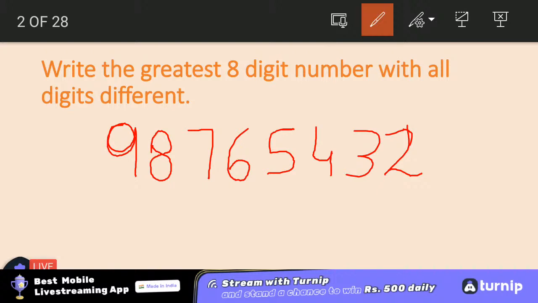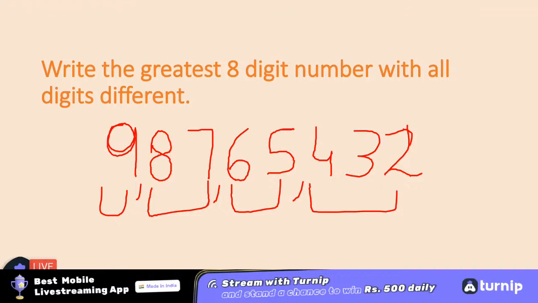See, we can count 3, 5, 7 and one more digit, that is 8. So 8-digit number with all the digits different, and that is the greatest number too. So it's 9 crore 87 lakh 65,432. So these type of questions will be asked throughout the session, and you need to think and let me know the answer with great speed in the chat box. The next one.